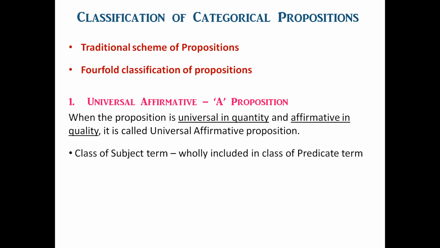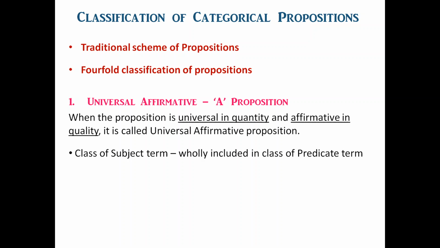This proposition asserts that the class of subject term is wholly included in the class of predicate term. That is, the whole subject class is included in the whole predicate class.